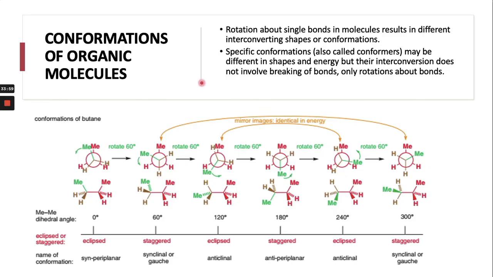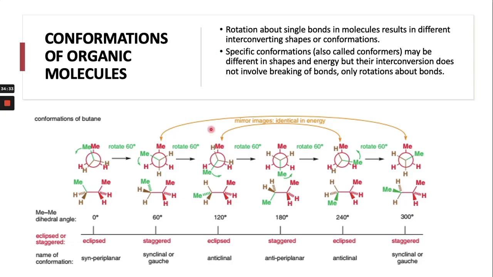So now we come to the conformation of the organic molecule. First, we have already seen the configurational isomers. We have seen some examples of enantiomers, diastereomers, and meso compounds. Then we saw the RS configuration, how to assign the configuration in a molecule, and then E/Z configuration, or geometrical isomerism, or stereochemistry in double bond molecules. And now we come to the conformation of the organic molecule.